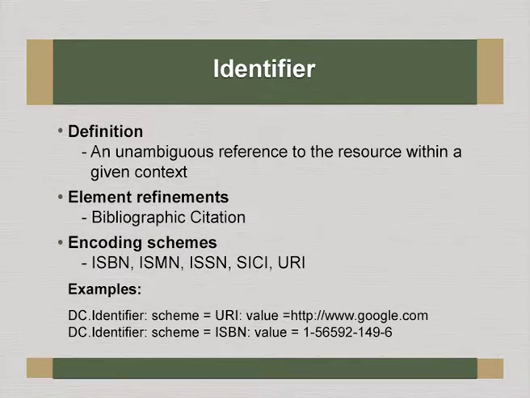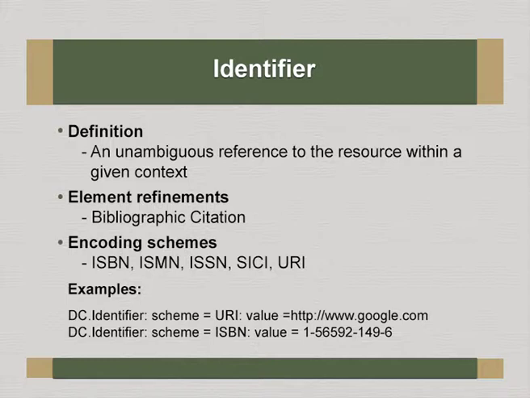Identifier, this is very essential, especially when you are aggregating metadata from various repositories and providing a service, because when the end user clicks, it is the identifier which takes him to the original document. It could be a DOI or a CNRI handle, an unambiguous reference to the resource within a given context, which uniquely identifies a particular digital object.